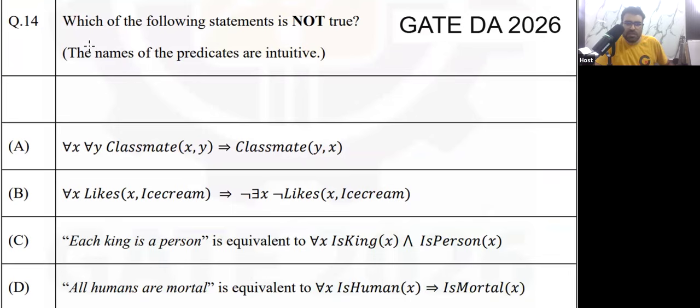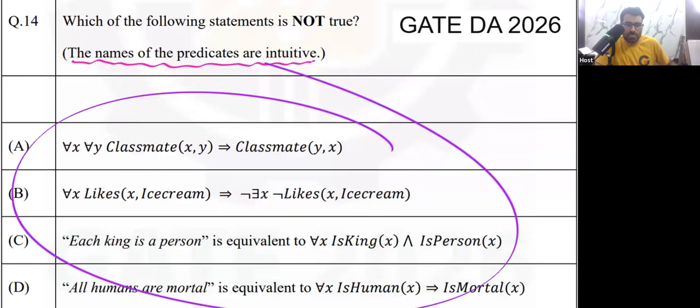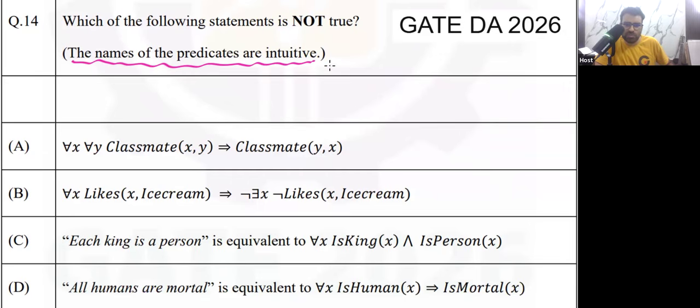Another question. Which of the following statements is not true? The names of the predicates are intuitive. This line is actually very important. The names of the predicates are intuitive, meaning you have to use your intuition as well. This is the interesting line. So let's use our knowledge plus our intuition to solve this question. I will tell you where intuition will be used.